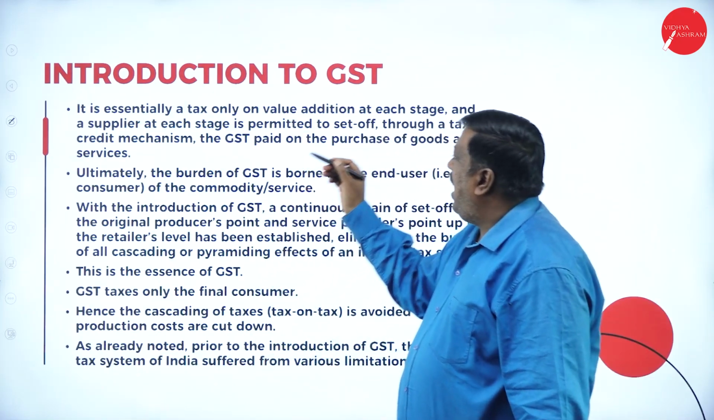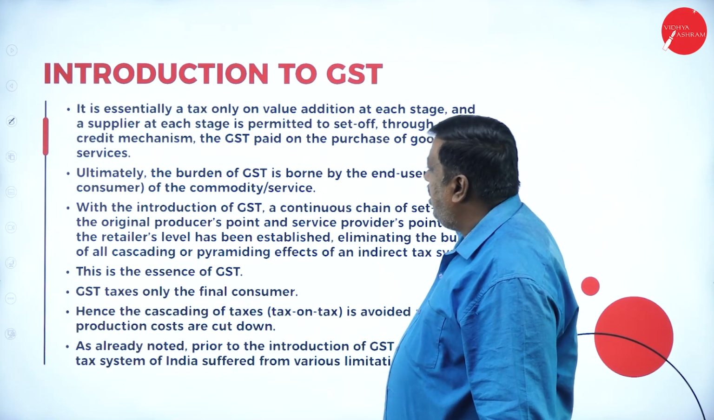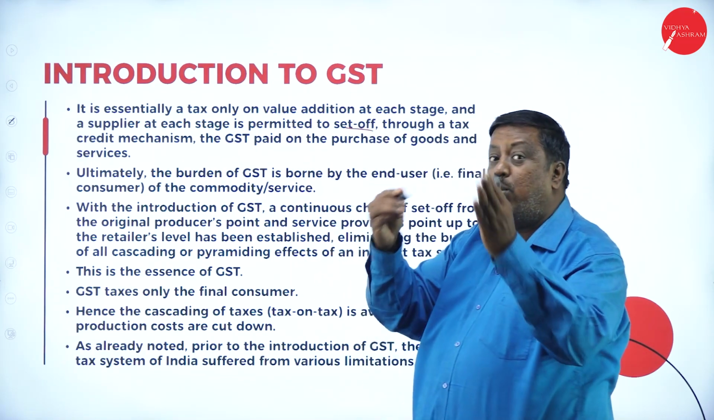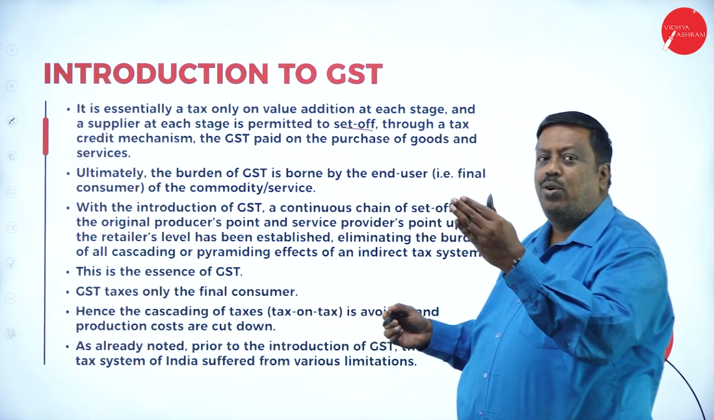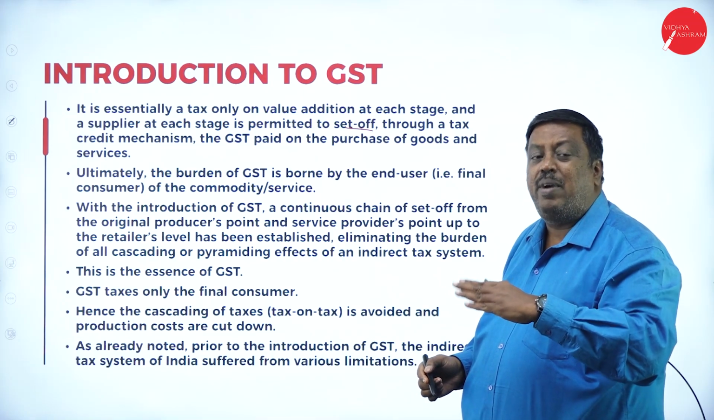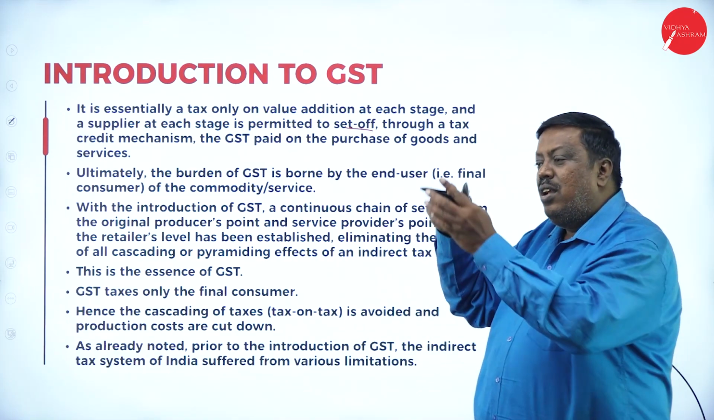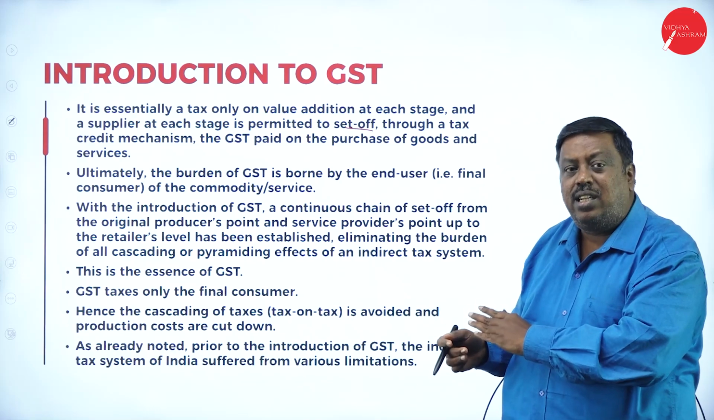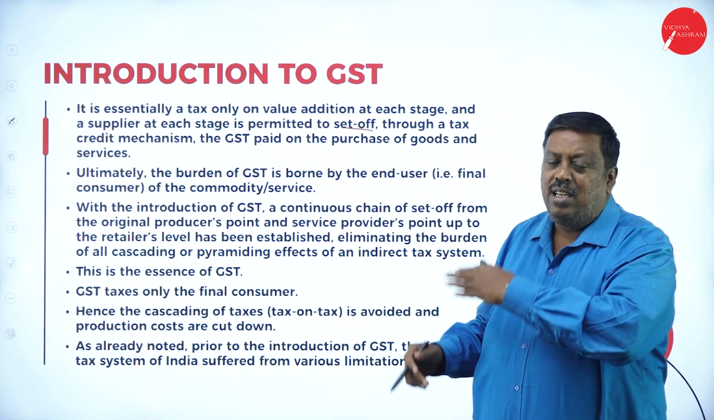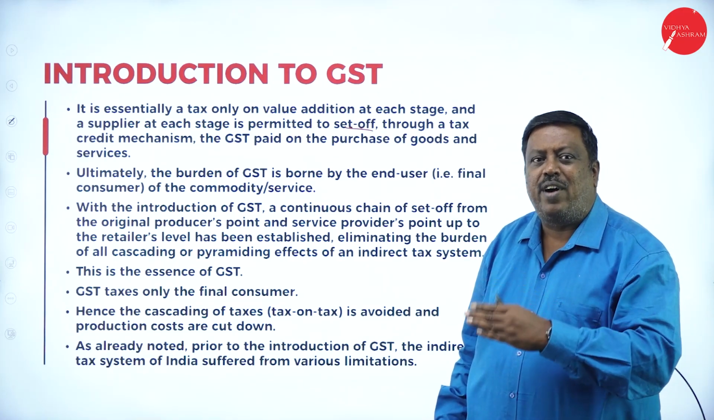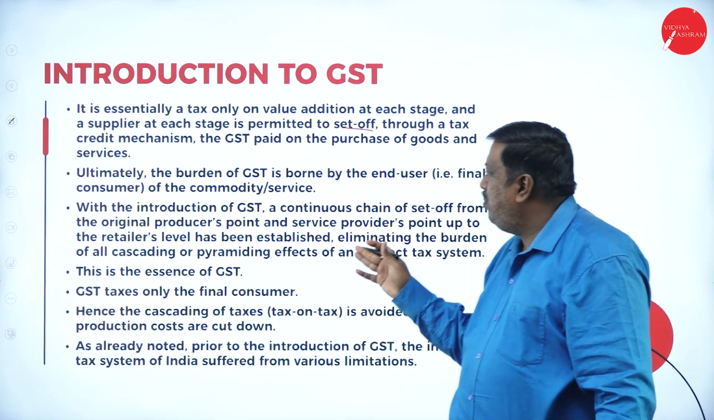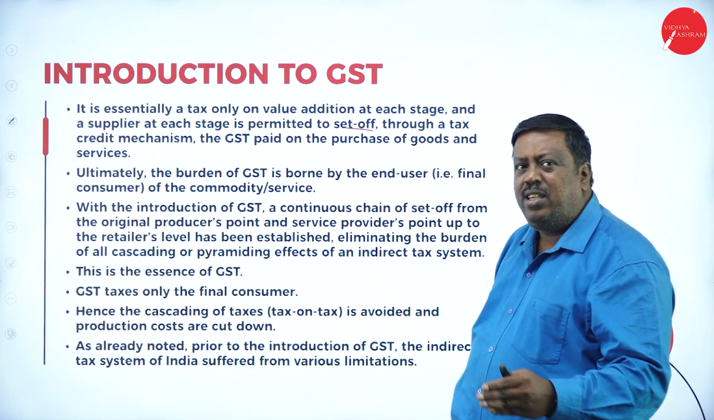It is essentially a tax only on value addition at each stage, and a supplier at each stage is permitted to set off, as I showed you. Whatever amount is collected by the manufacturer from the wholesaler is set off. Whatever amount is collected from the retailer, the wholesaler is going to set off. Whatever amount is collected from the consumer, the retailer is going to set off, and the final amount will be paid to the government. This is the set off concept we have here, and it benefits both parties.